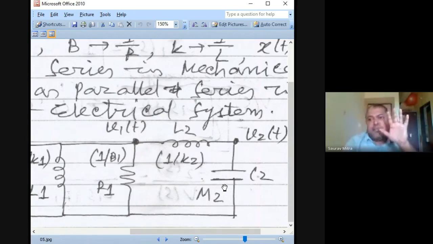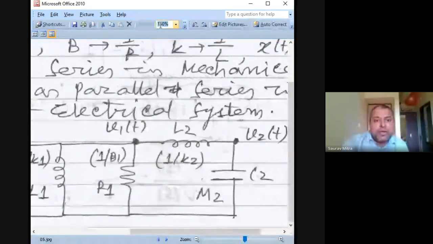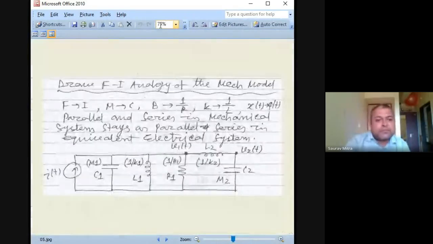So not 4, there are 5 arms. The first one is the input I, the second is the LRC, and the last is L and C in series. They are in parallel. So I will write the 4 current equations, and all those 4 currents are equal to the input current I1. Let me show you again what I mean. At this node there are actually 5 currents. One is the input current. This node is the same as this node, so all these 3 points are the same point. So this is 1, 2, 3, 4, and 5 currents.